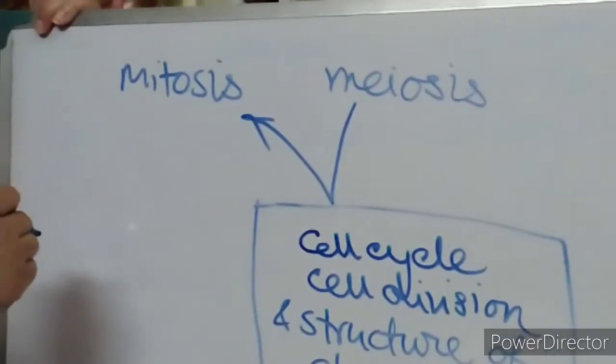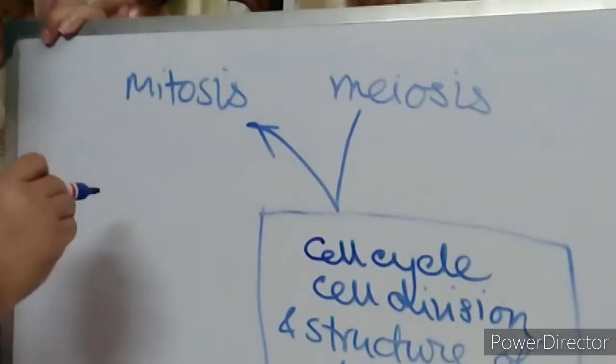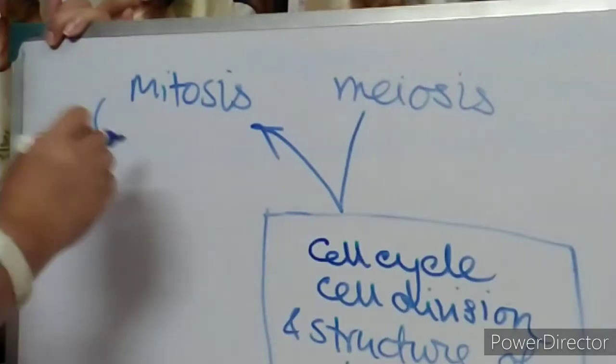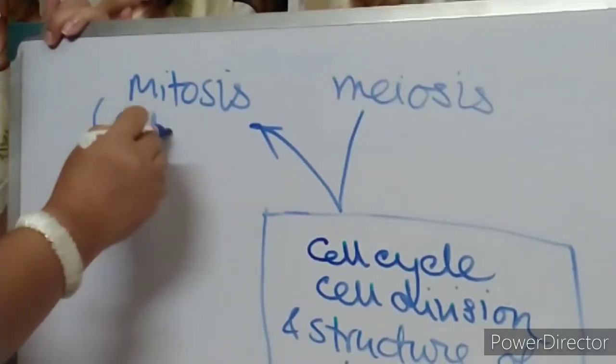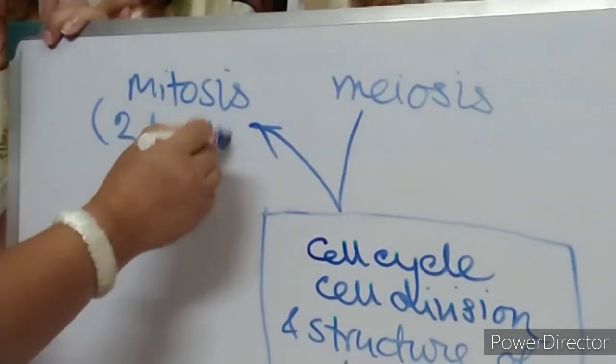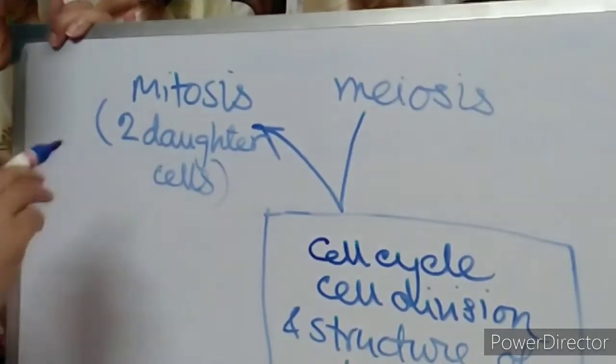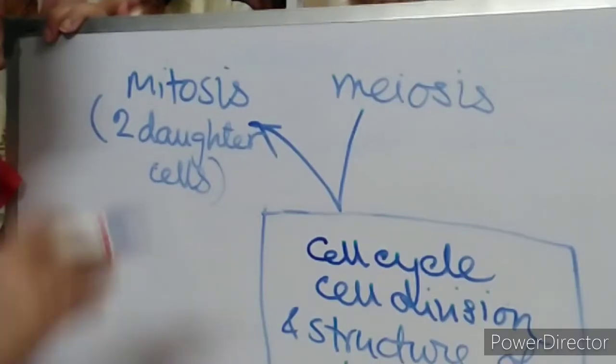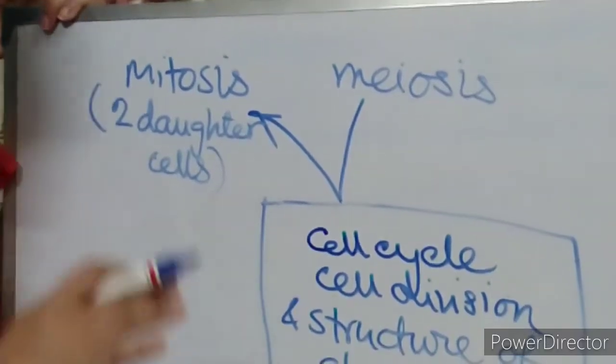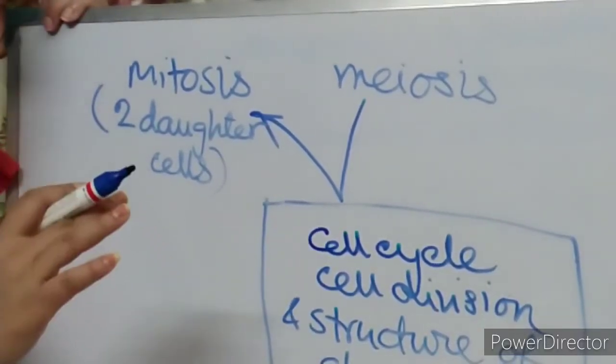Mitosis means here the one parent cell divides and produces how many daughter cells? Two daughter cells. And those two daughter cells are identical. Identical means same size, not only that, same chromosome number.